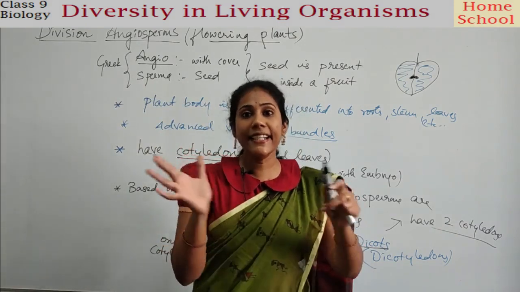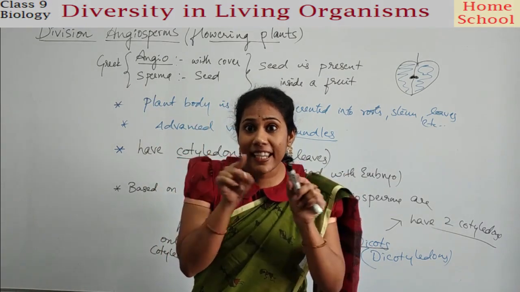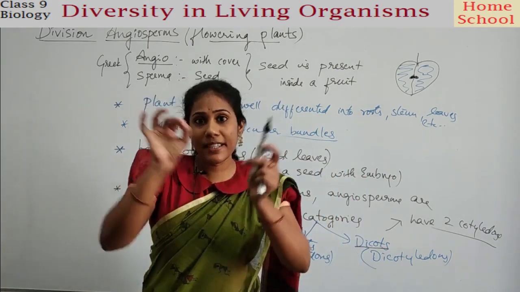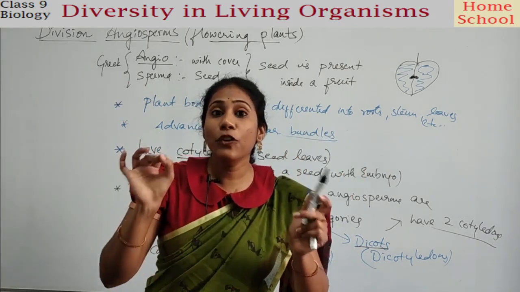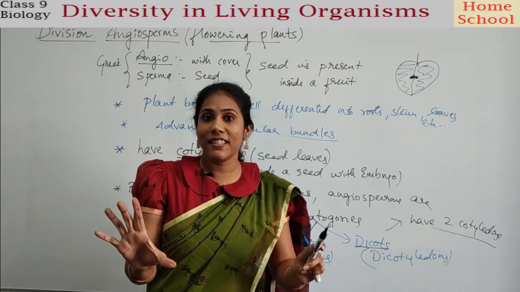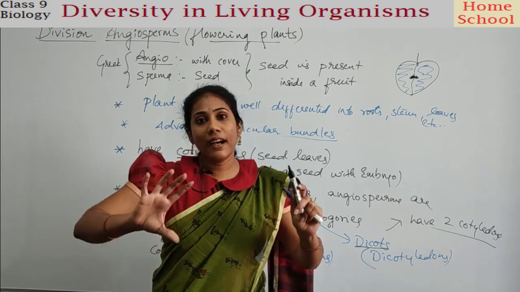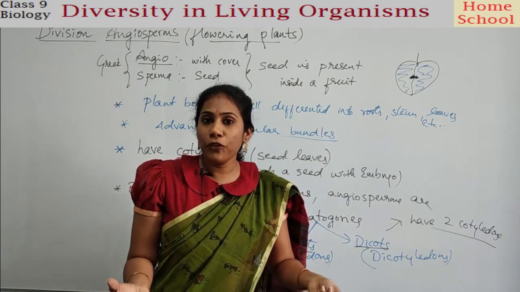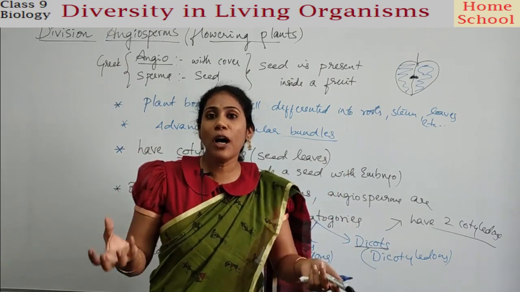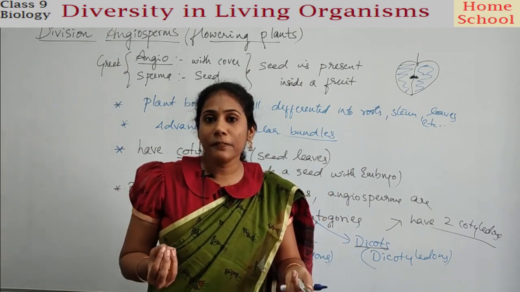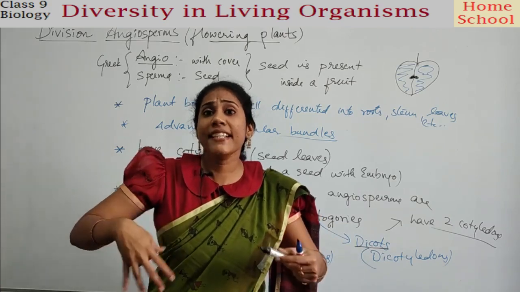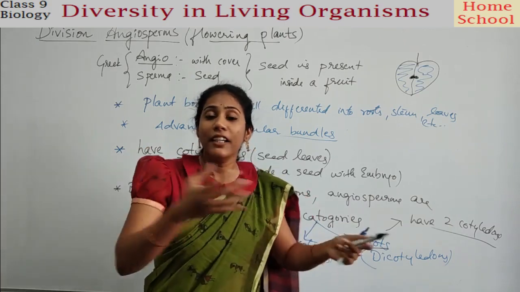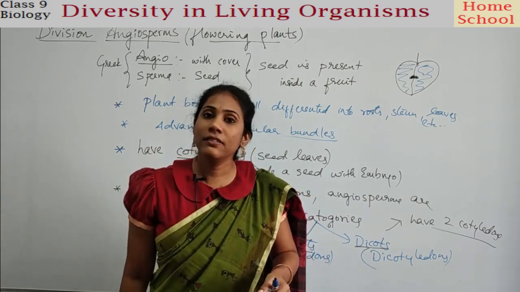And when the seed germinates, the first leaves that you see are actually the cotyledons. Cotyledons will develop into new leaves. Okay, first leaves. Clear? Until a plant fully grows, it cannot prepare its own food. Many leaves have to be formed, and only then can photosynthesis occur. Till then, who is giving food to the embryo, guys? Who is giving food to the growing plant? It is that cotyledon. Clear?